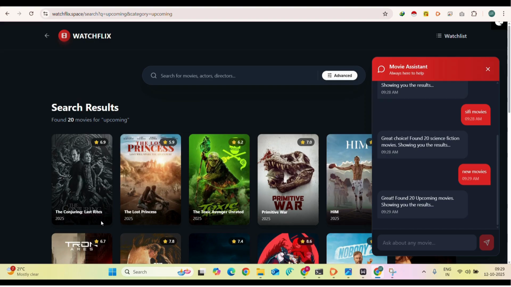You can also see all the movies are 2025, so it really knows what it has to pick. This is a smart system which we included as an AI assistant, which is really helpful for users who want to find things easily.